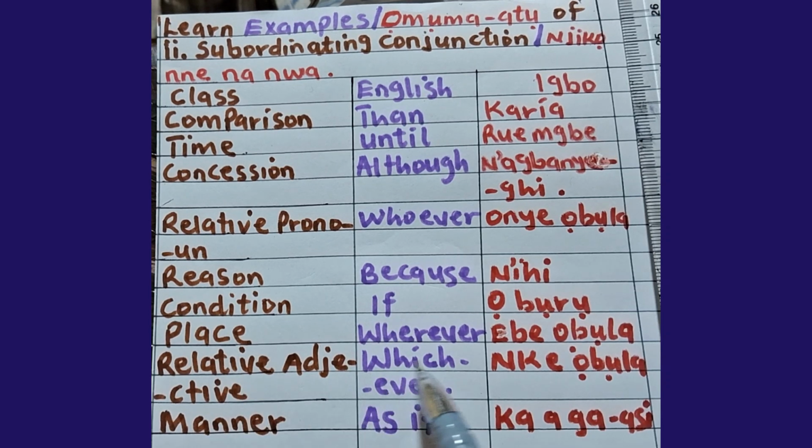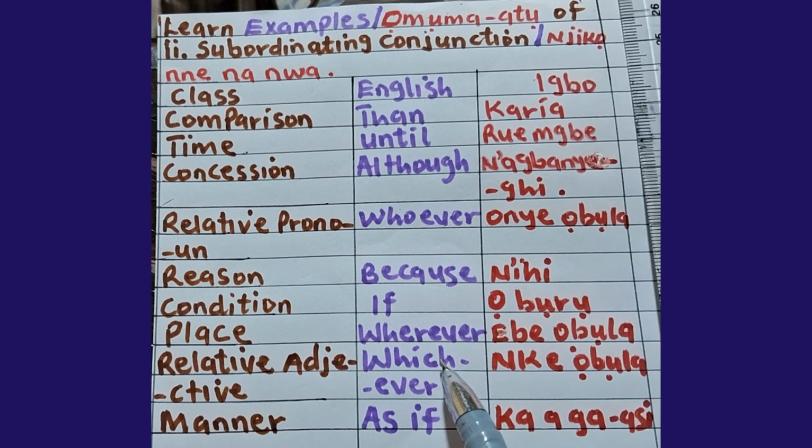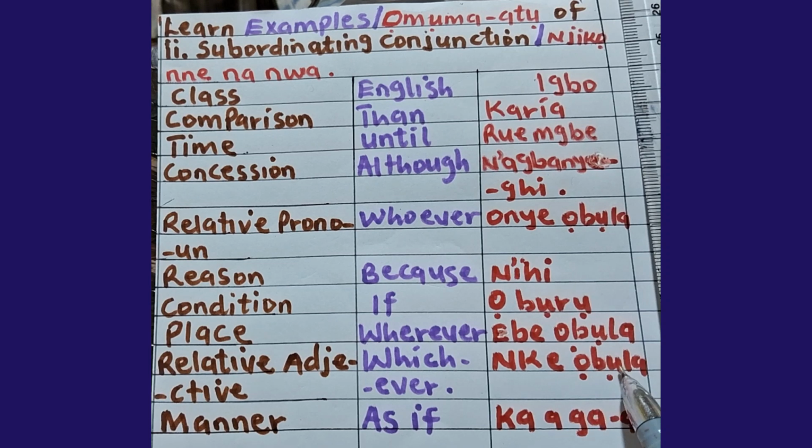Relative adjective. We use it as a conjunction, that is whichever. Whichever means nke ọbụla.